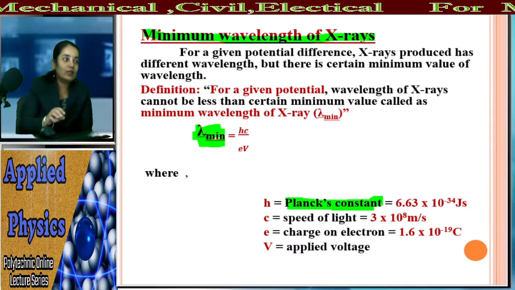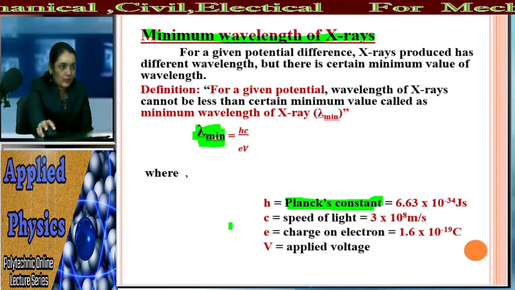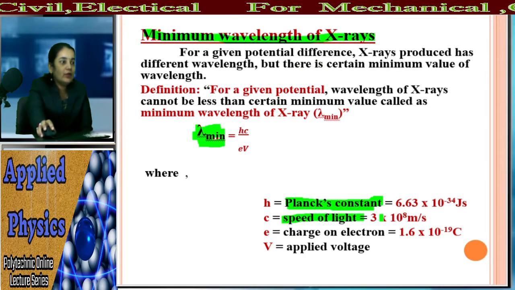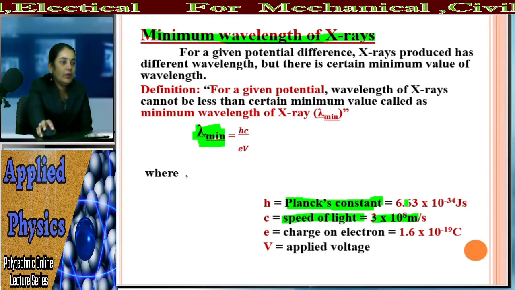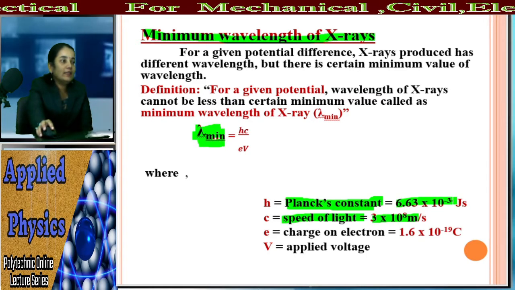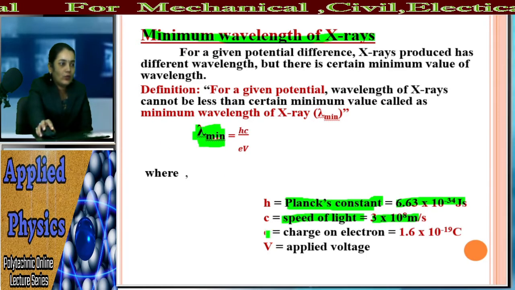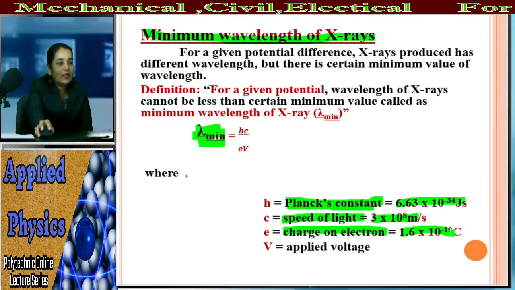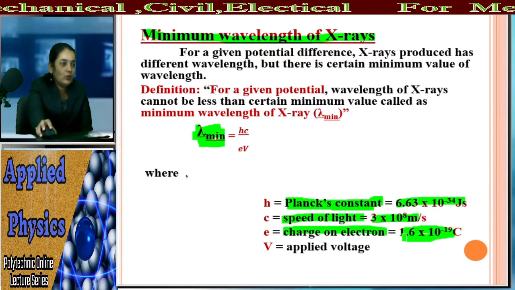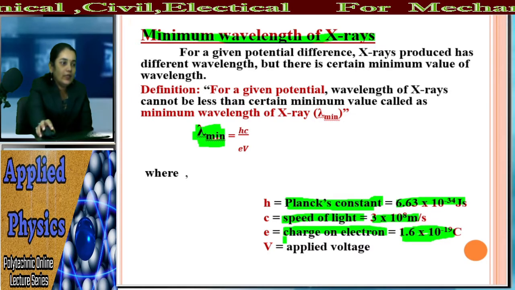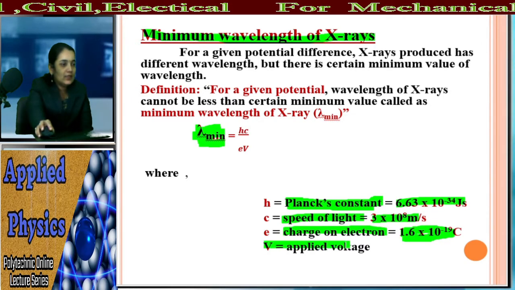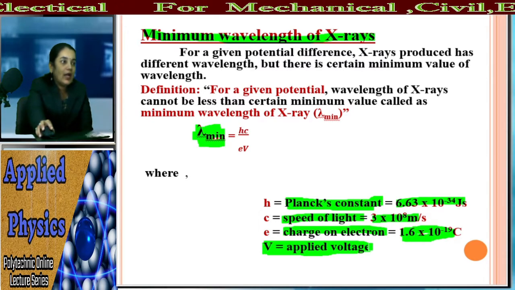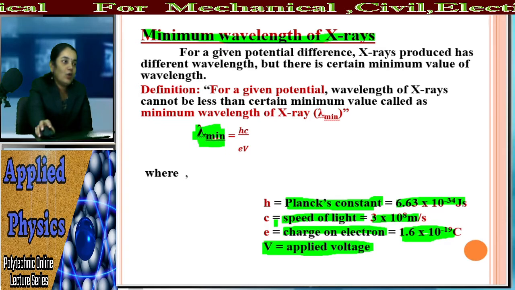After that, what is c? c is the speed of light, which is 3 into 10 raised to 8 meter per second. And what is e? e is the charge on electron, which is 1.6 into 10 raised to minus 19 coulomb. And capital V is the applied voltage. This is the variable which can be changed, and h, c, e are the constant values.